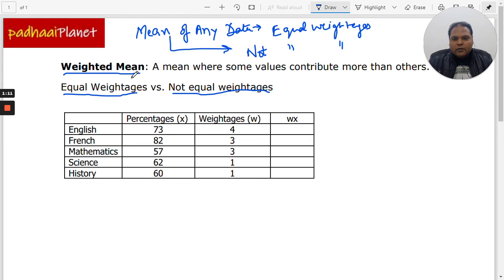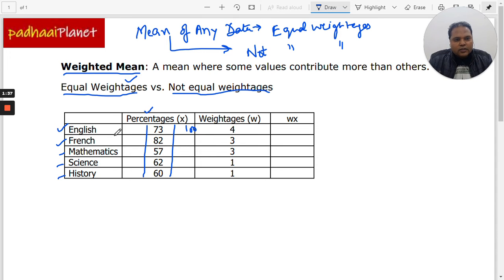Now when we have equal weightages, all we need to do is sum up all the scores. Like in this question we have the percentage scores of different subjects like English, French, mathematics, science and history. These are percentages, so they are taken from a total score of 100, right?